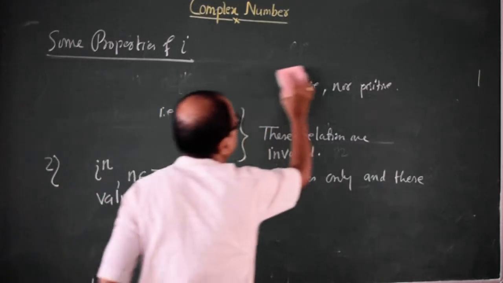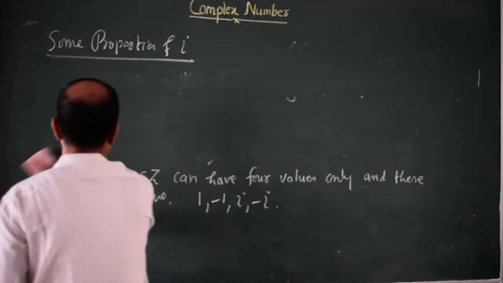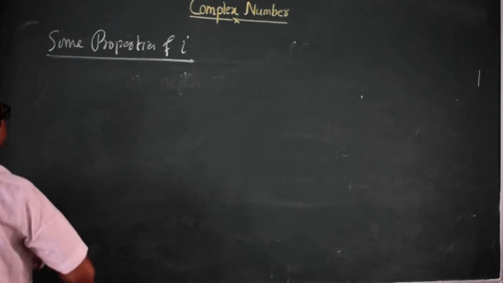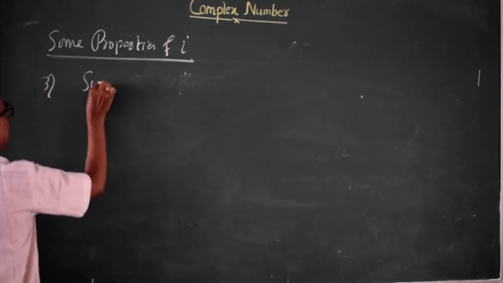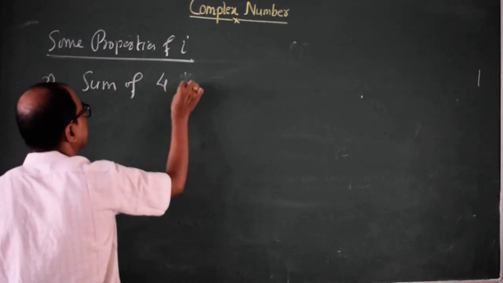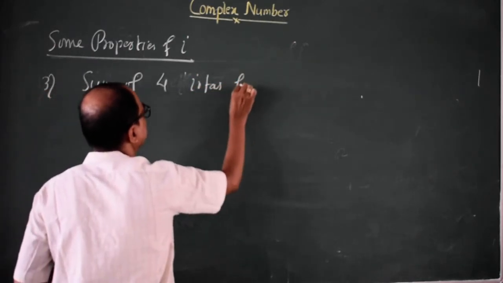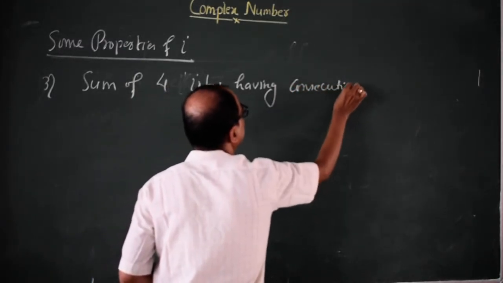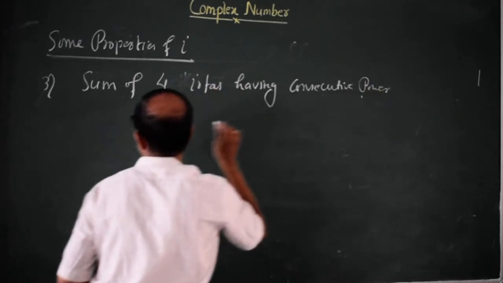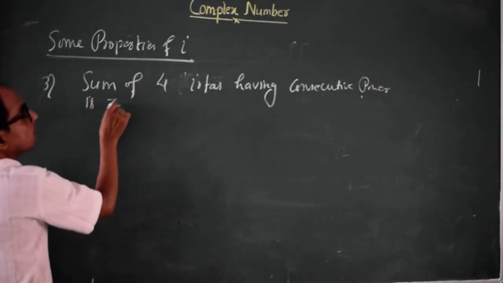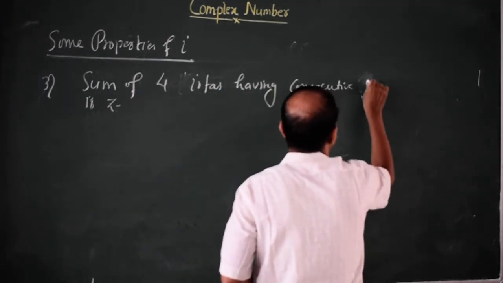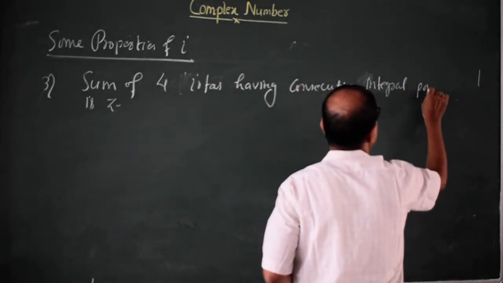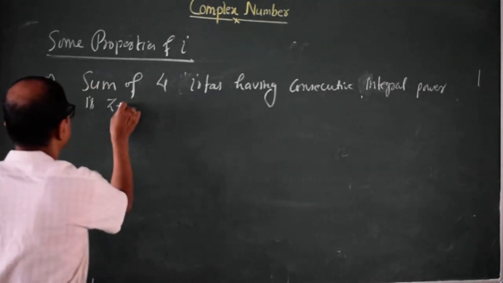Now, the next property, property 3. The sum of 4 iotas having consecutive integral power is 0.